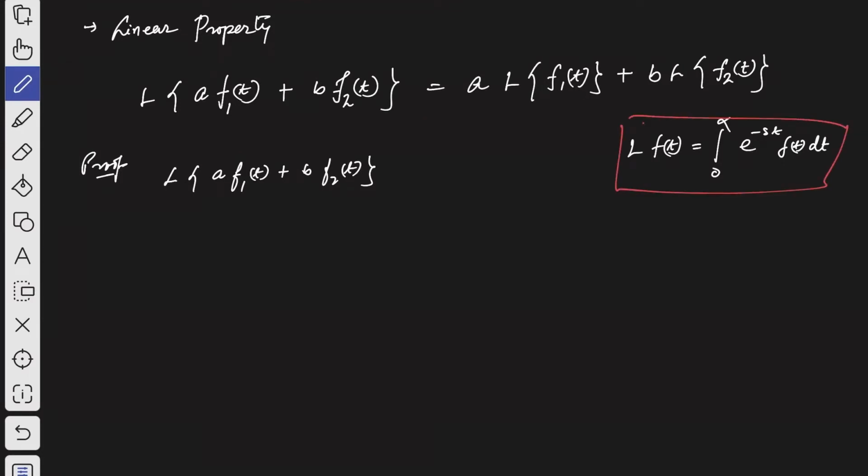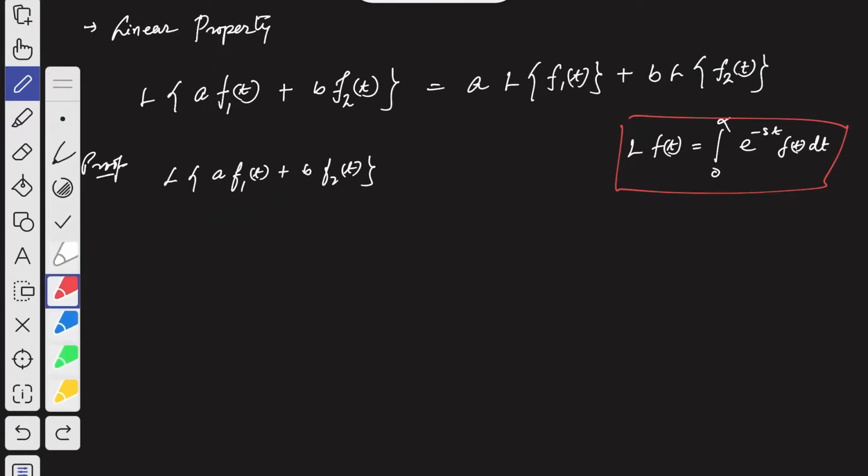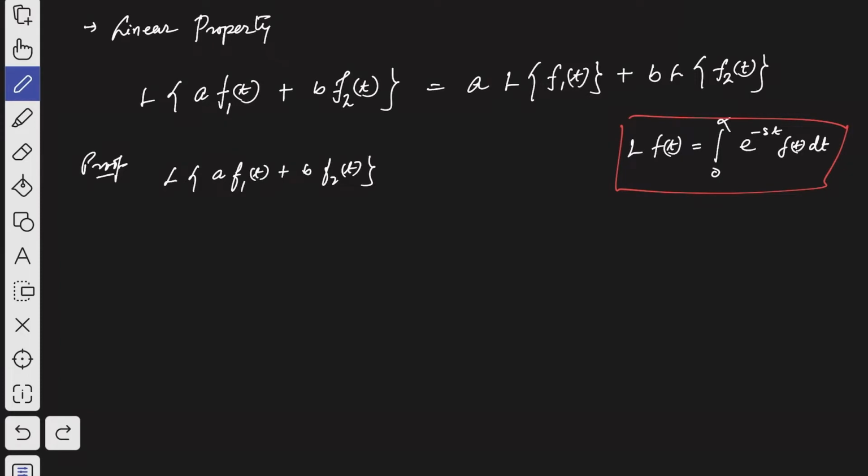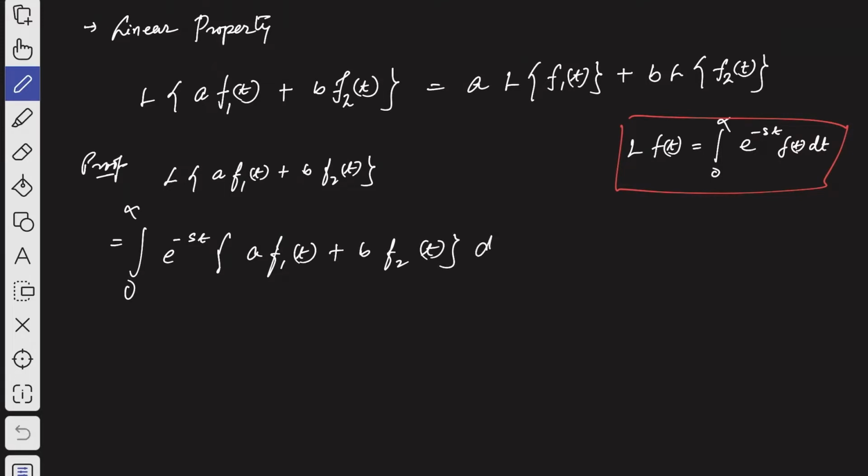Now if we consider this whole thing as f of t, then that's going to be equal to the integration from 0 to infinity of e to the power minus st into a f1 of t plus b f2 of t, dt.